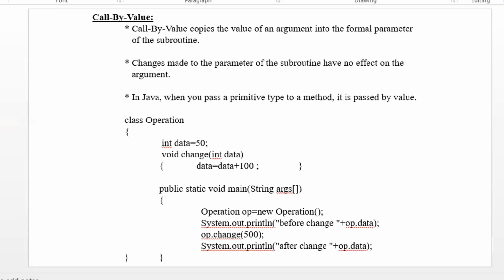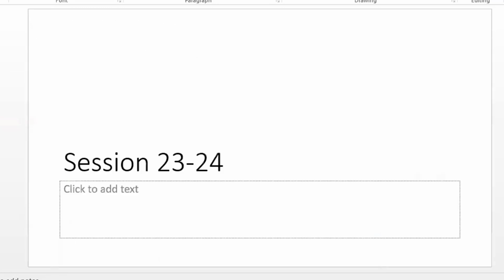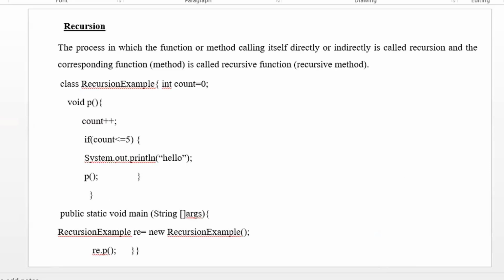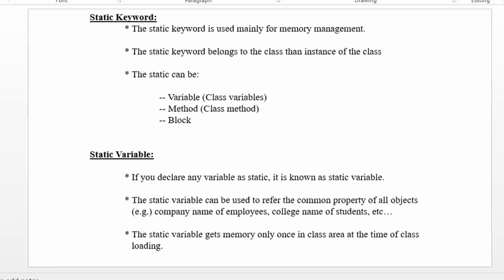Today's topic of discussion is the keyword called static. We have to discuss recursion, but I'll take recursion after static. That is a very small part, but static, compared to recursion, is a bigger part. So it requires 2 hours of discussion with respect to static. Today we have a 2 hour session, so I felt it will be something like a continuity. I can finish in these 2 hours what is meant by static.